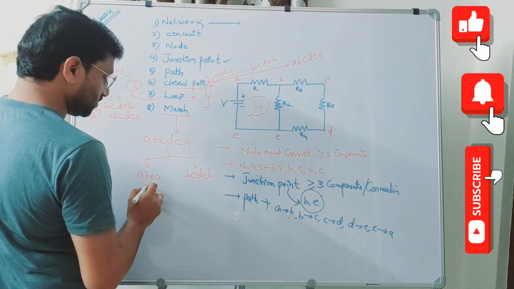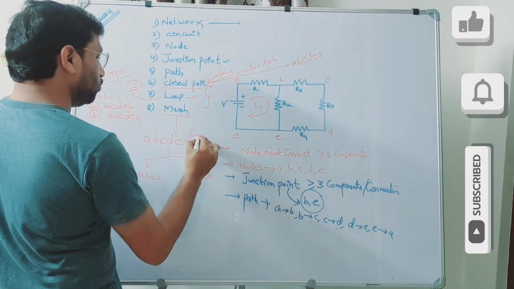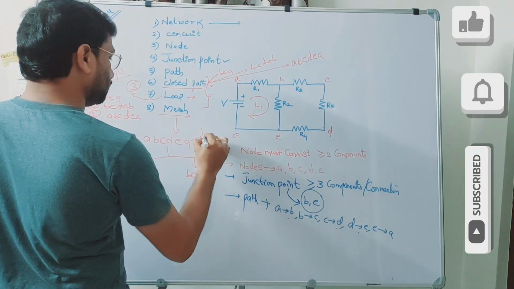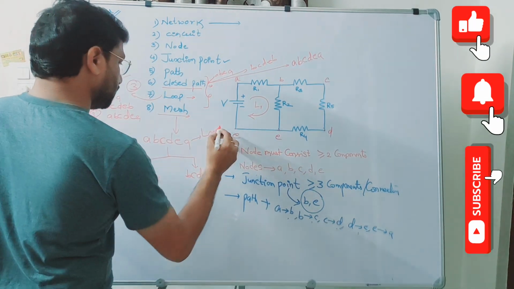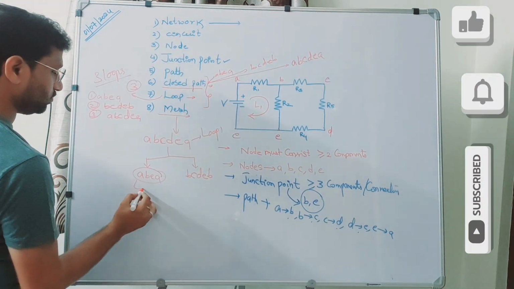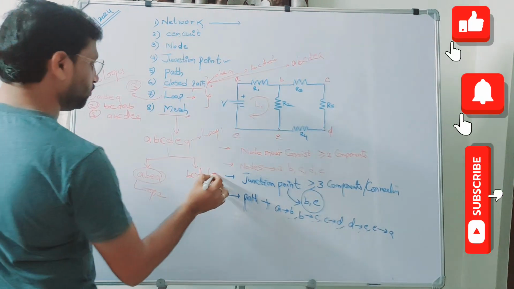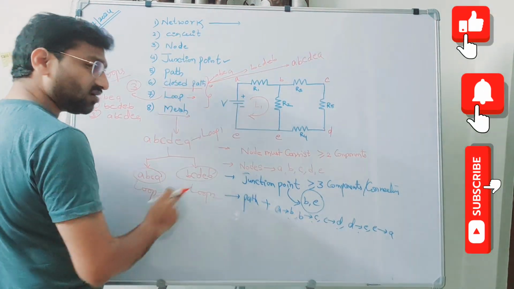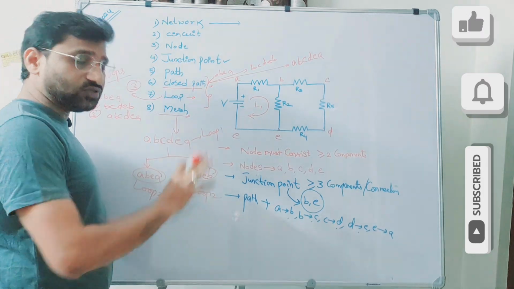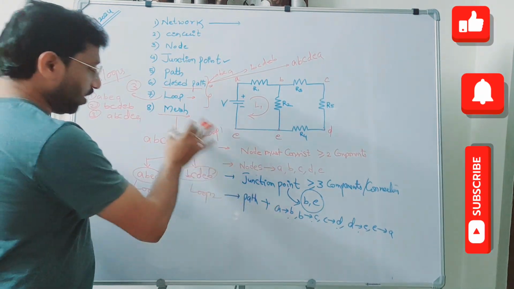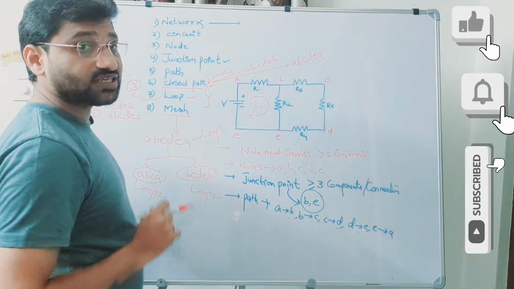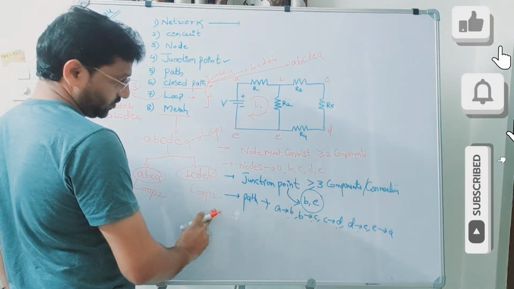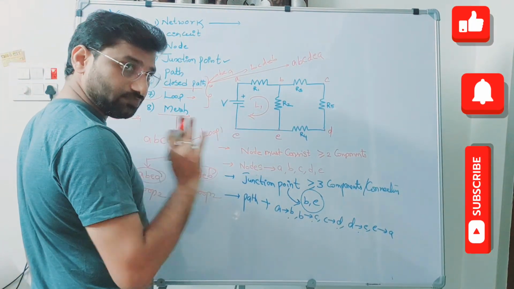This is loop 1, loop 2, loop 3. So all are called loops only. There is no doubt at all. Absolutely, they are loops. But out of these three, which can be termed as mesh? Now these two can be termed as mesh. This cannot be termed as mesh.